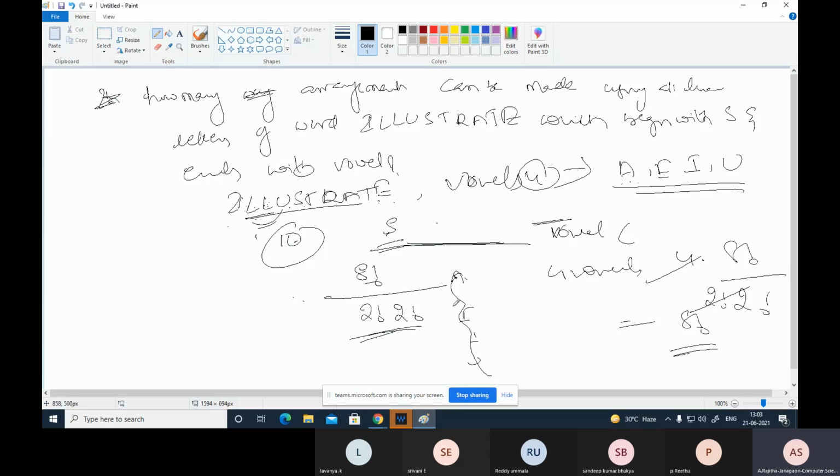Out of these 10, the first and last positions are fixed, so only 8 positions. This is for one vowel at one end, but 4 vowels are there, that's why 4 into this.